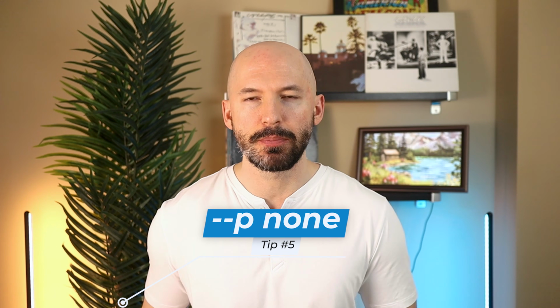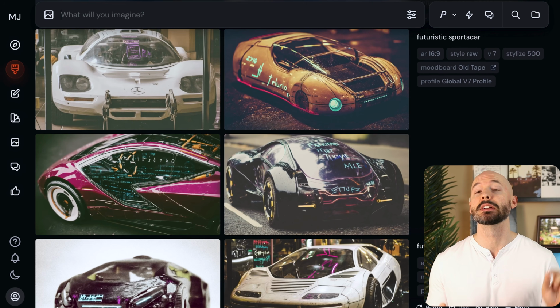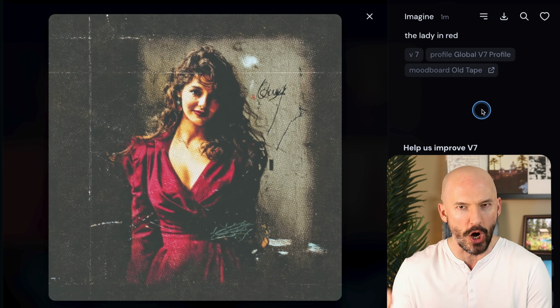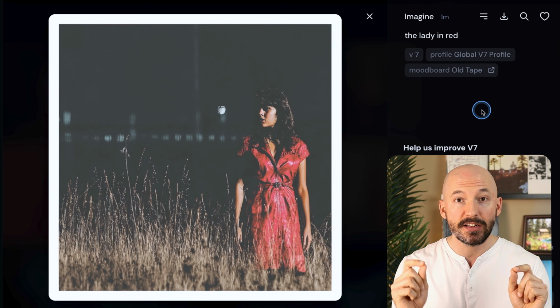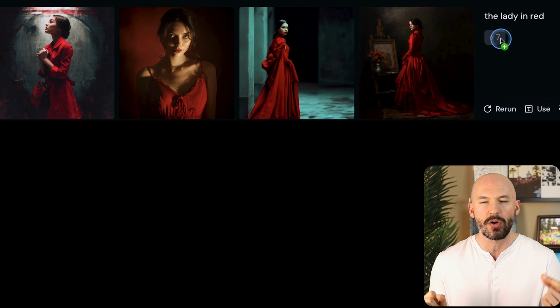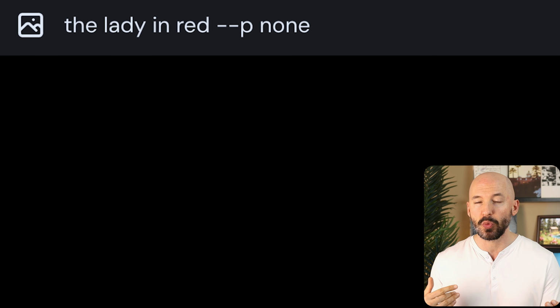That's not good. Personalization is also a big part of Midjourney's vision for the future. They added a quick menu up near the prompt box to activate different codes that you've created. Because of this, you'll actually find it easier to just leave certain codes on. And if you don't want them to affect your generation, you can use --p none in your prompt. This will run on the regular V7 algorithm. It's way easier to do this than to remember to write your P code every time you want it. Kind of a different workflow.